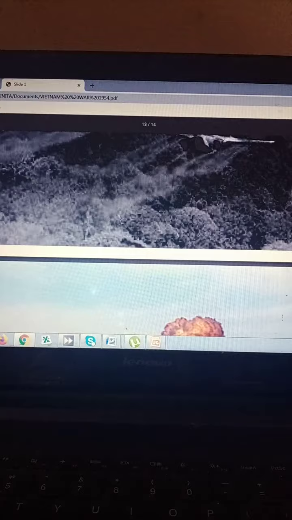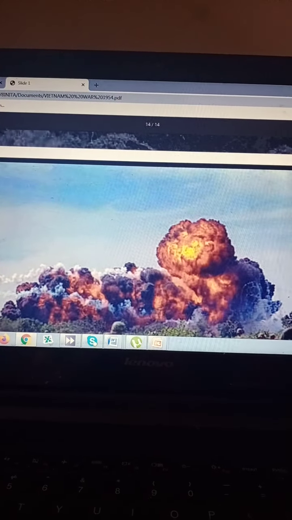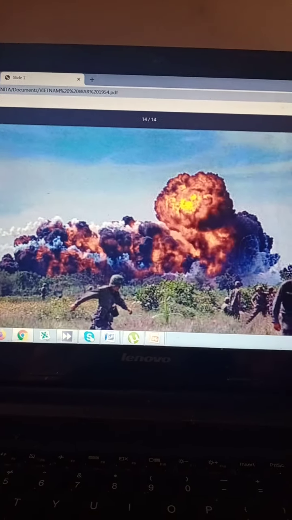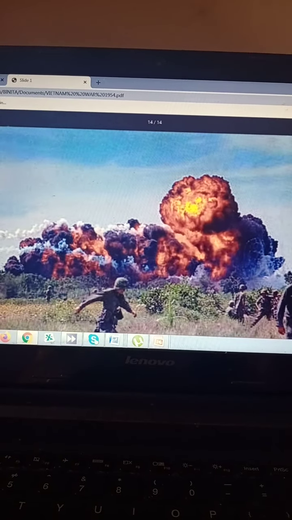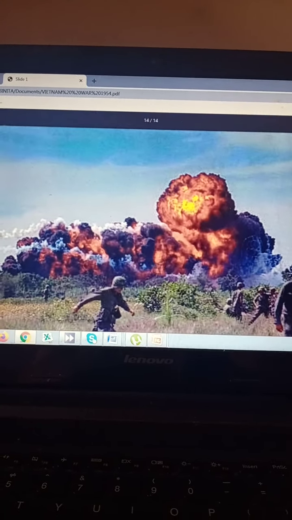You can see how the forest was burned to ashes to find the enemy. But the Vietnamese are very much adept, as I said, to the environment, because they were born and brought up in that place, and they knew the entire terrain. So it becomes a very tough time for the US soldiers.